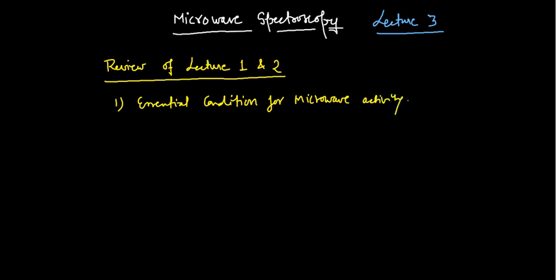If you can recall, the gaseous state of the sample is a must in order to record your microwave spectrum, and the molecule must have a permanent dipole moment. That means homonuclear diatomic molecules would not be eligible for microwave spectroscopy, so you must have heteronuclear diatomic molecules. Then I also discussed the concept of the moment of inertia, and the concept of principal moments of inertia.